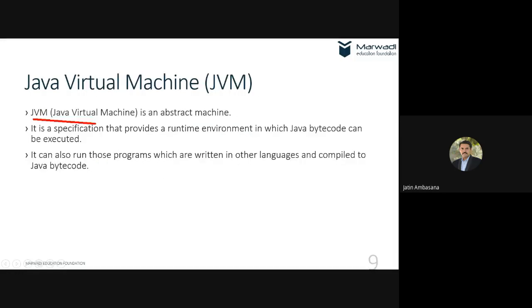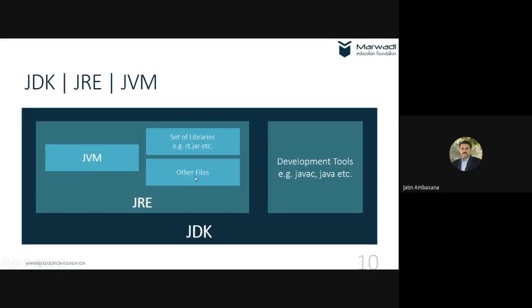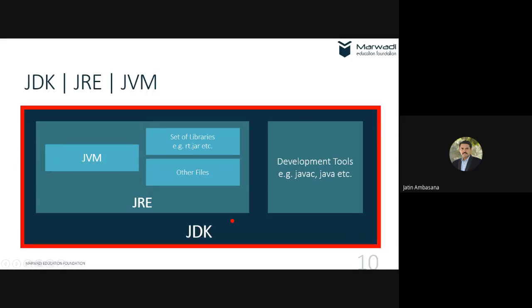Then we have seen what is JVM. JVM is nothing but an abstract machine. It's a specification that provides a runtime environment in which the Java bytecode can execute. So the place where Java bytecode executes is the JVM. If you install JDK, then JRE is a part of it, where JVM is a part of it, and there are other sets of libraries and other files available. And for JDK, you have development tools like the javac command, the java command, and lots of other commands.